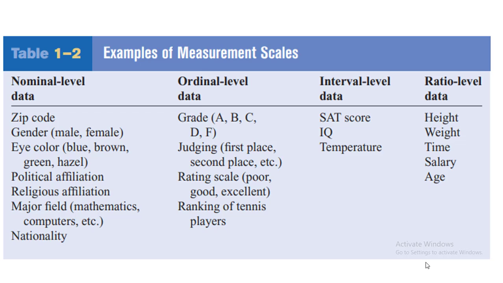We have the interval level of data. We have the SAT score, IQ or intelligence quotient, and temperature. We have the ratio level data. We have height, weight, time, salary, and age.